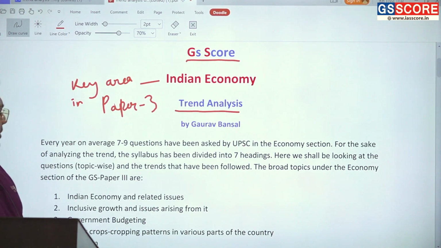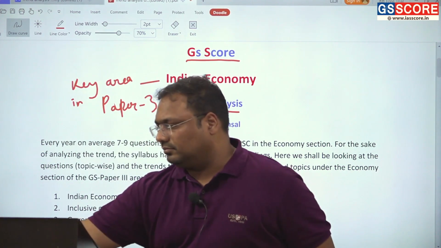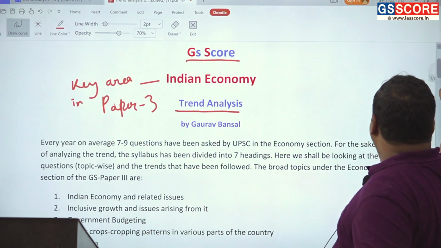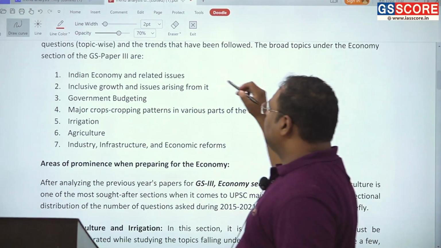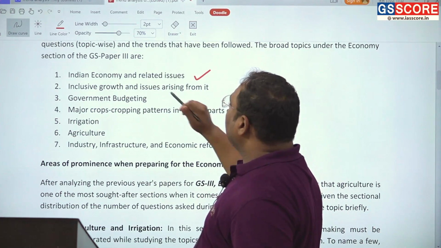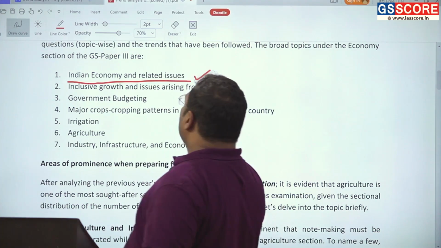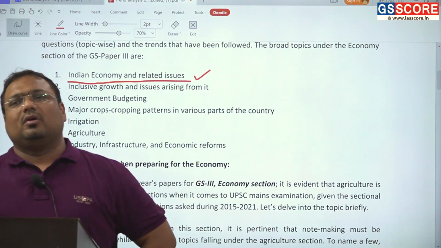Now let us look at the key areas here. We can divide the Indian economy syllabus into 7 major areas. The first is Indian economy and related issues. What do we mean by that?